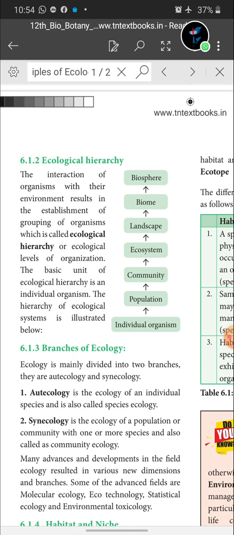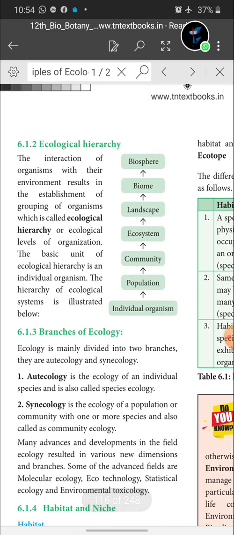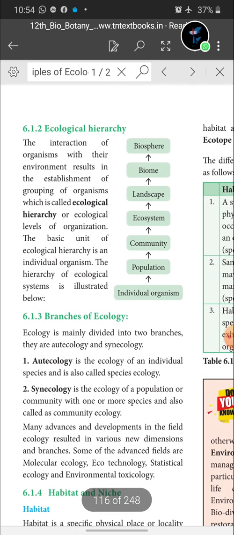The hierarchy of the ecological system is illustrated below. Okay, so you see here the hierarchy of ecological system is given, children. In an ecological hierarchy, the individual organism is the basic unit. Many individual organisms together form a group called a population. Like that, many populations together form a community. Many communities together form an ecosystem, and then ecosystem into landscape, biome and biosphere. This is the ecological hierarchy illustrated as a systemic flow.